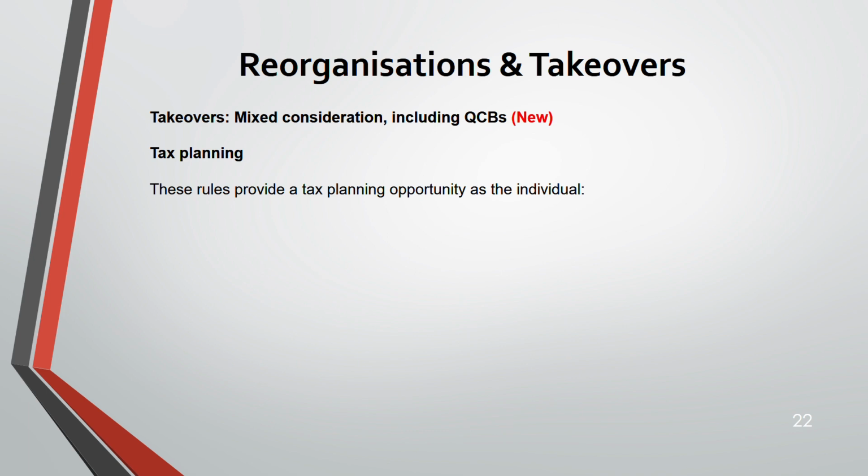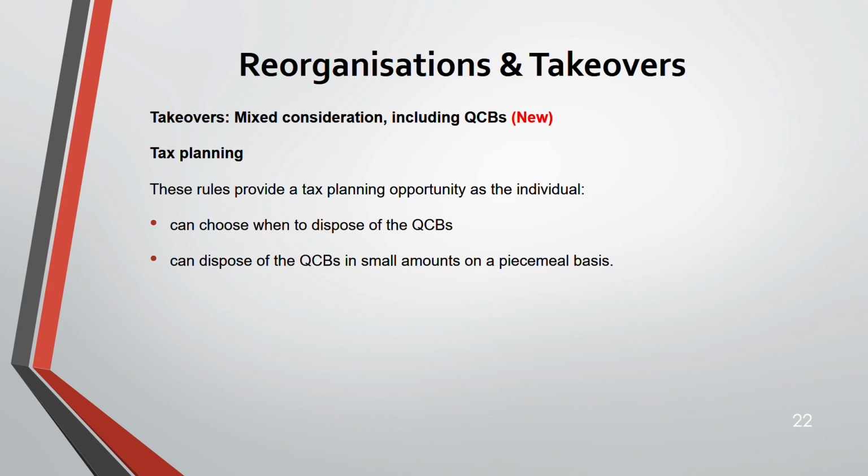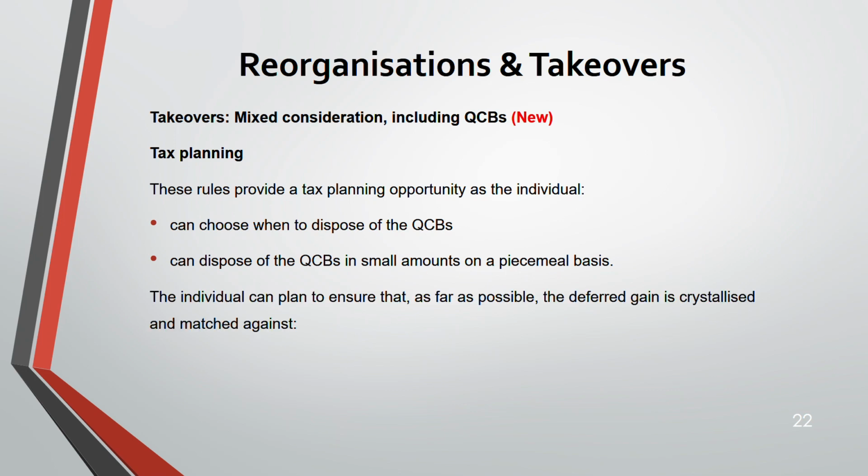Now, tax planning. An individual can choose when to dispose of the QCBs, and they can dispose of them in small amounts rather than disposing of them entirely in one go, on a piecemeal basis. Try to defer your gain.